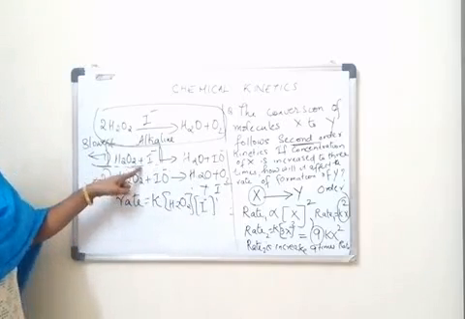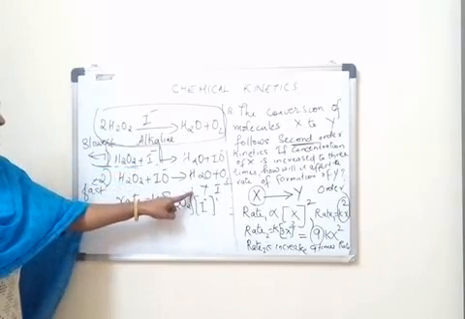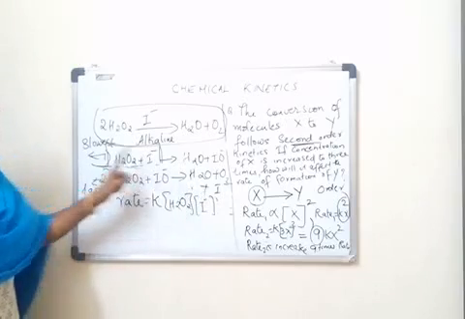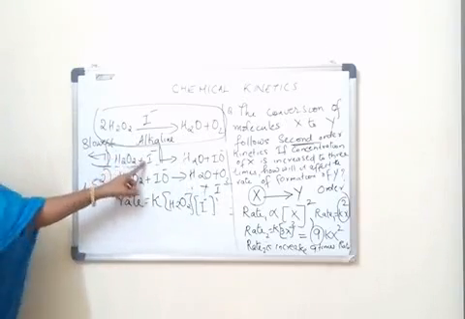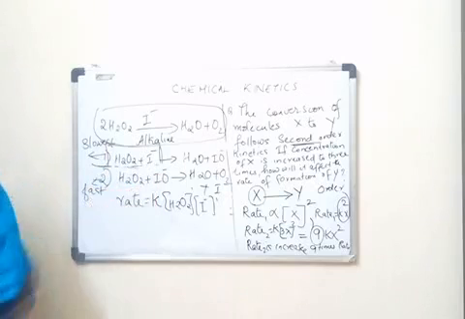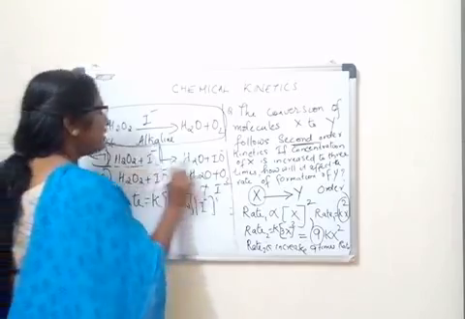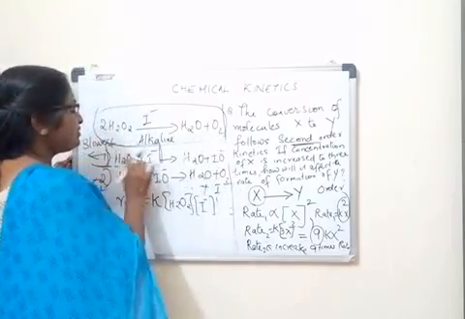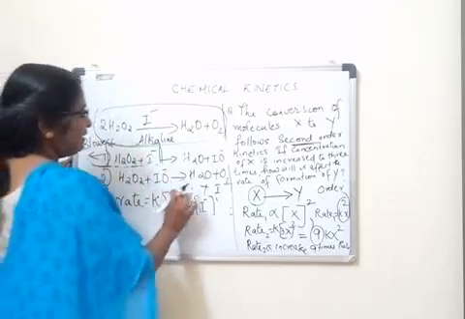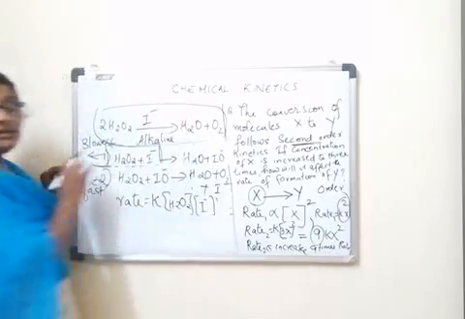Let's check this reaction. Here this is the slowest step. What is the order of the slowest step? That is H2O2 into I minus, that's 1 plus 1, 2. And here the molecularity of the slowest step is also 2. So for a complex reaction, the molecularity of the slowest step is the same as the order of the overall reaction. For this reaction, the overall order is 1 plus 1, 2, and the molecularity of this step is 1 plus 1, 2.